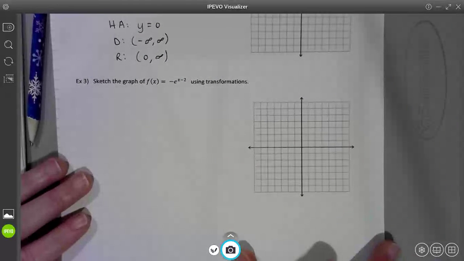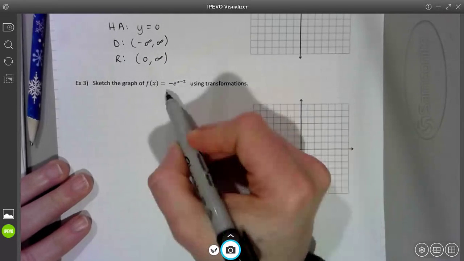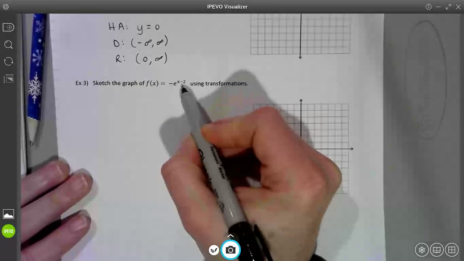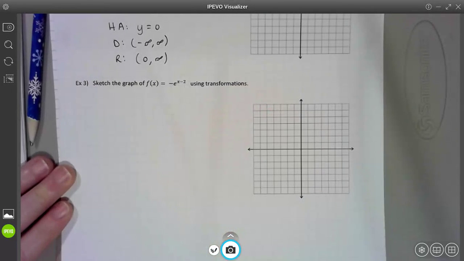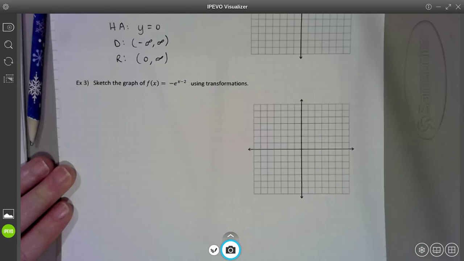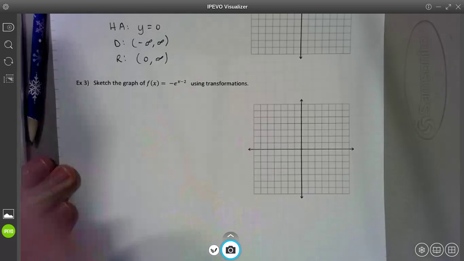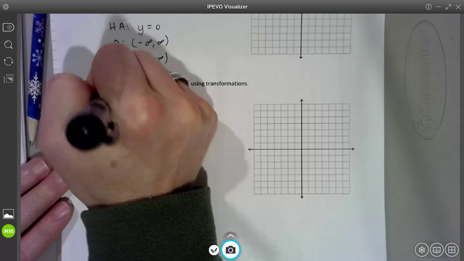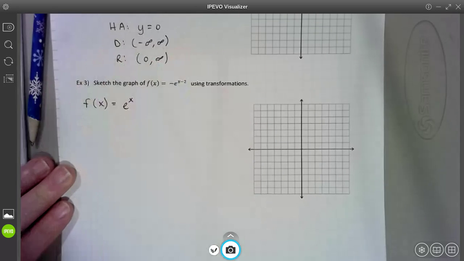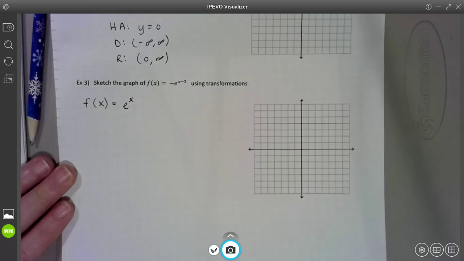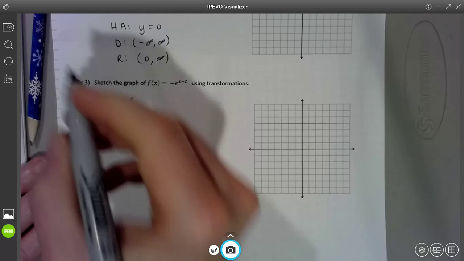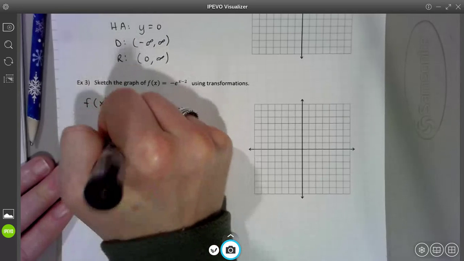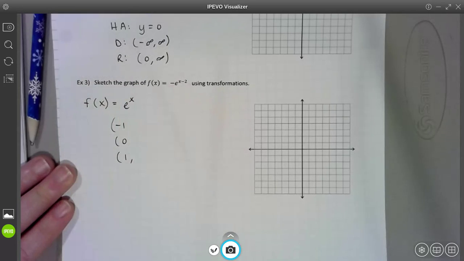So now they want you to sketch the graph of f of x equals negative e to the x minus 2, right, using transformations. So the first thing I would tell you to do is recognize who the parent function is. You take all these changes away, who's left? Just f of x equals e to the x, right? Okay, well now let's come up with a few ordered pairs that lived on the original graph. The easiest ones to create are when you plug -1, 0, and 1 in. If you want to create more, you go right ahead and create as many ordered pairs as you want that lived on the original graph.